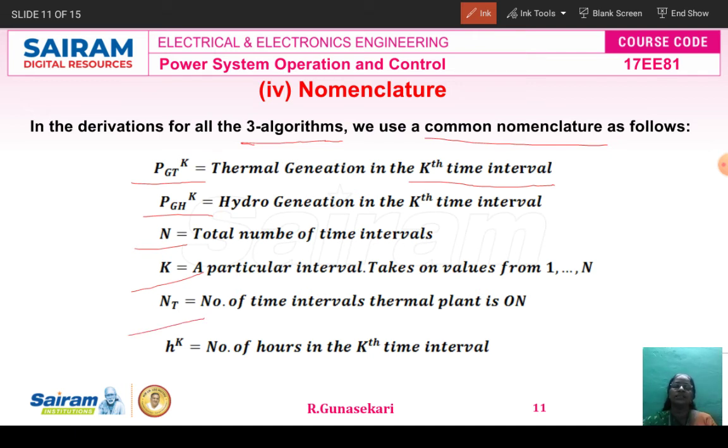Then you have N suffix T. The NT represents the number of time intervals thermal. The capital T is for thermal power plant, capital N is denoted for time interval. So therefore the NT represents the number of time intervals the thermal plant is on. Then the small h power k represents the number of hours. The small h represents the number of hours, and K is the time interval. So the h power k represents the number of hours in the kth time interval. These are some of the nomenclature.